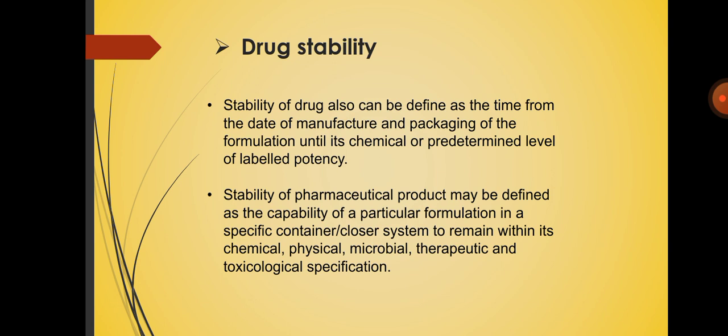Drug stability. Stability of drugs can also be defined as the time from the date of manufacture and packaging of the formulation unit until its chemical or biological activity falls below a predetermined level of labeled potency. It means it depends upon their labeling, packaging, or manufacturing.